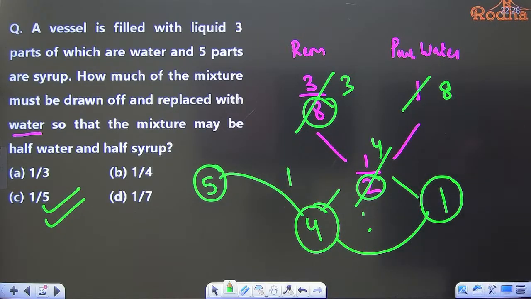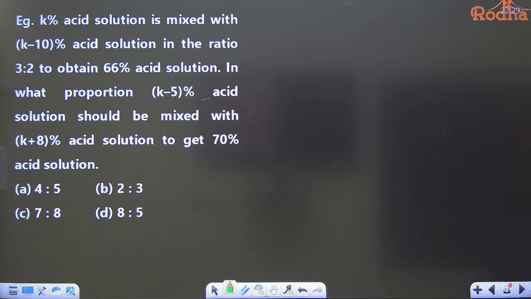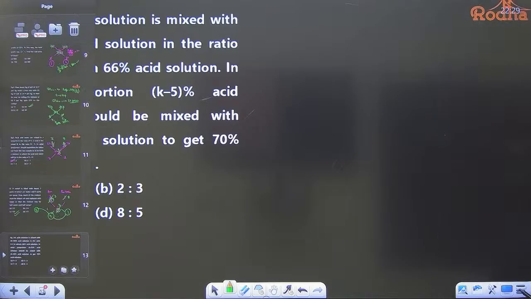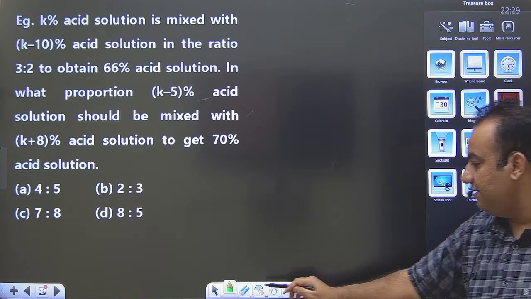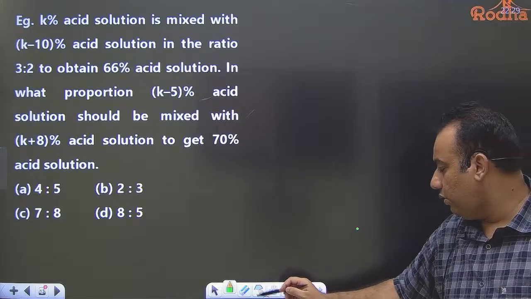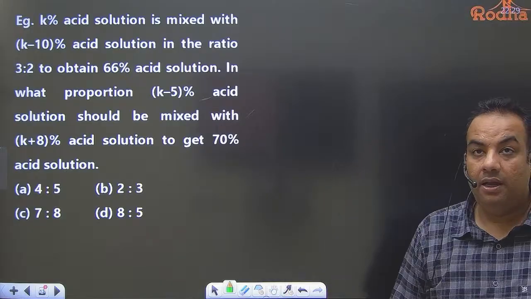Okay, moving to the next question now. If you have any doubt, please ask. Otherwise, I will move to the next question. Any doubt to anyone? I will wait for 30 seconds. After that, I will move to the next question. Try this question. For this question, I'm giving you 90 seconds. Try this. All of you try this.